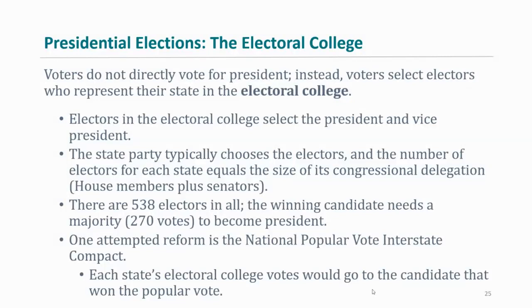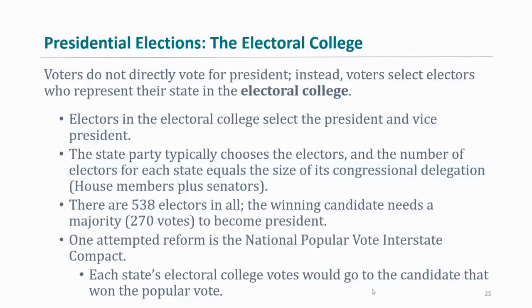So instead, we had an indirect system where the electors, who would be these respectful people in the community, would ultimately make the decision for who would be president. Now, we do have to mention that as there's been more direct democracy when it comes to the primary process, the electors are usually going to go with the votes of the people, right? They don't have to, but they usually do that.